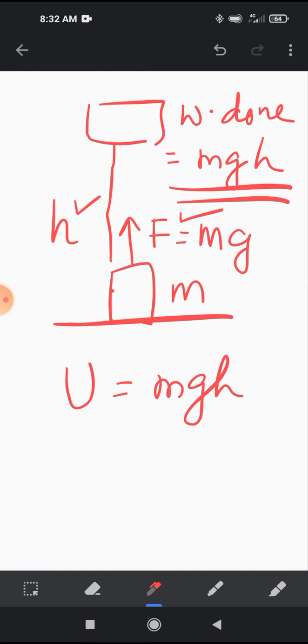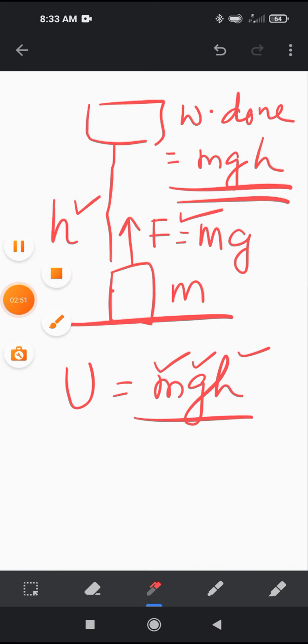Here m is given 5 kilogram, g 9.8, h 1.5. Do the multiplication, you will get the potential energy gained by the book when it is lifted to a height. That gain in potential energy is the work done.